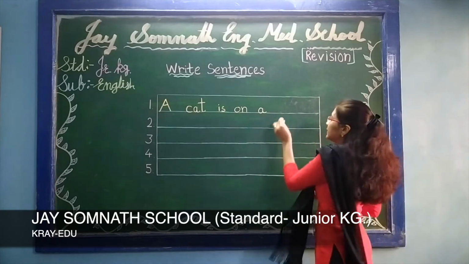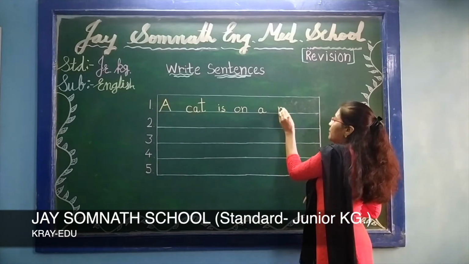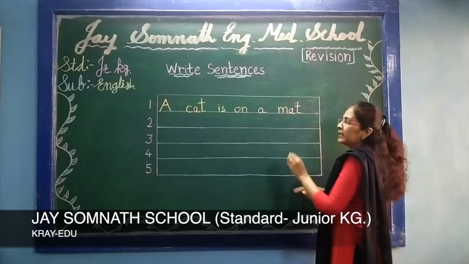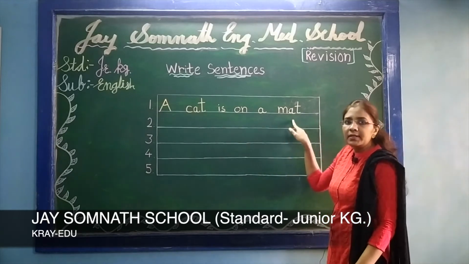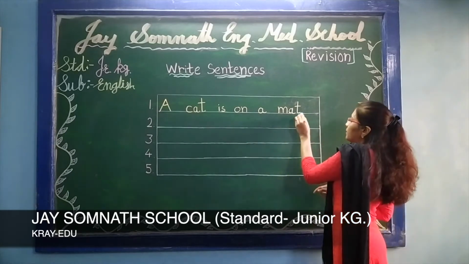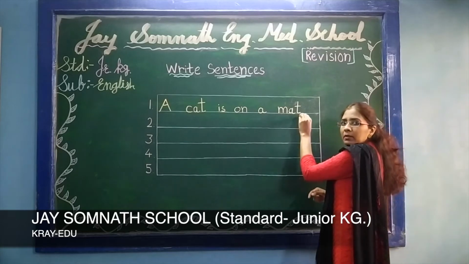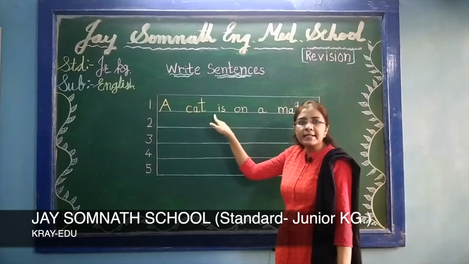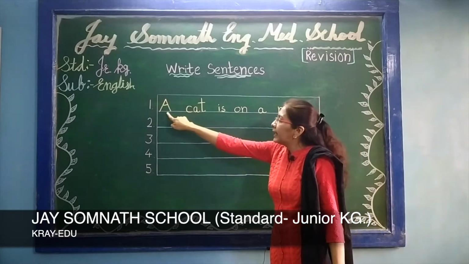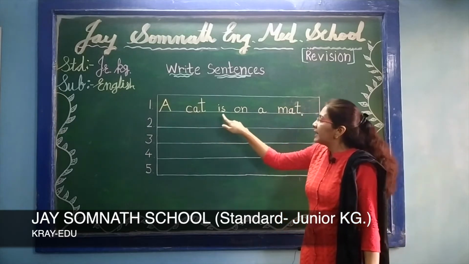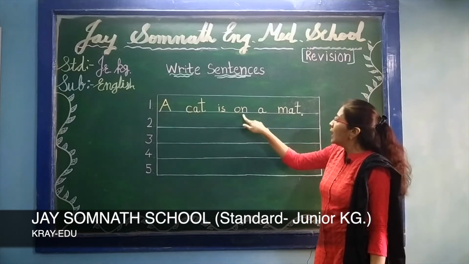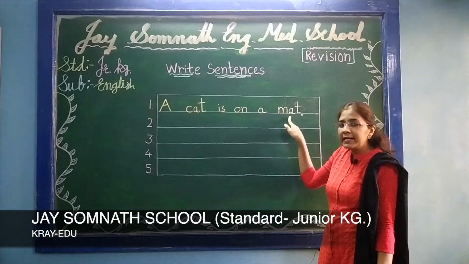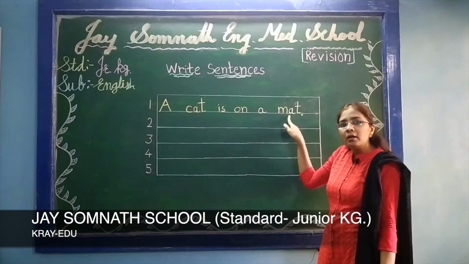A, M-A-T, mat. And when the sentence is finished, what we do? We put full stop. Okay? Dot. It's called full stop, means our sentence is finished. So, A, C-A-T, cat. I-S, is. O and on. A, M-A-T, mat. Means cat कहाँ पे बैठी है? Cat is sitting on the mat.